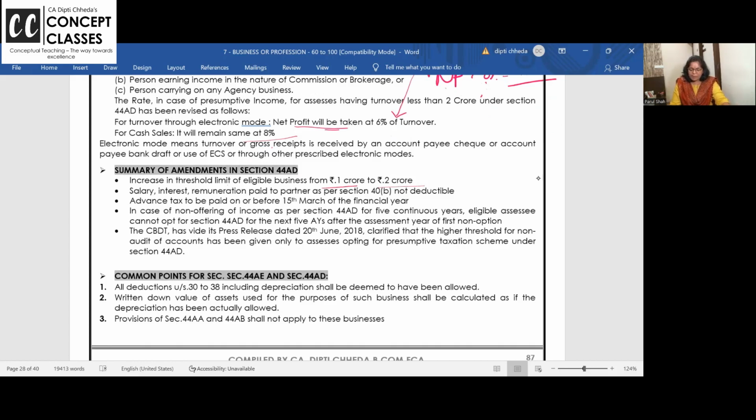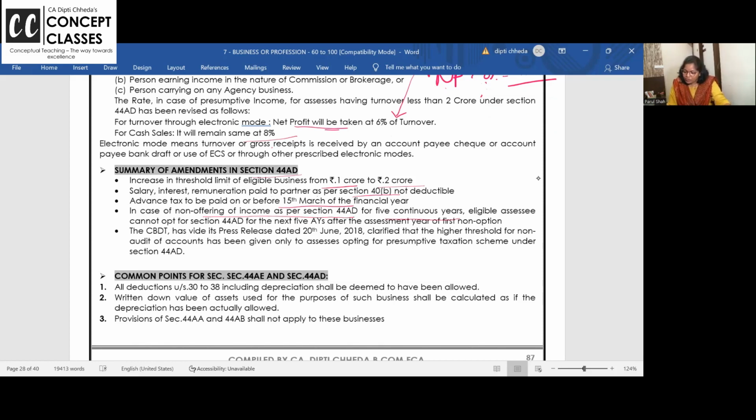And you know, because people are going for 44AD presumptive taxation, they can pay their advance tax in a single installment by 15th of March instead of 4 installments. Salary, interest, remuneration paid to partners is not allowed. Once you opt for 44AD, you should continue offering income for 5 continuous years.